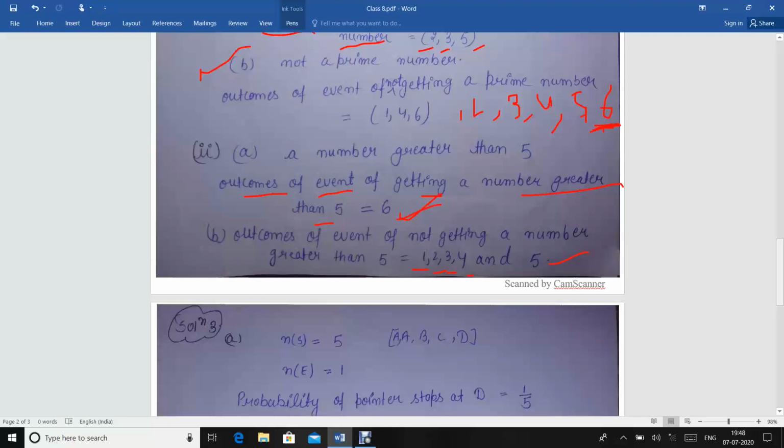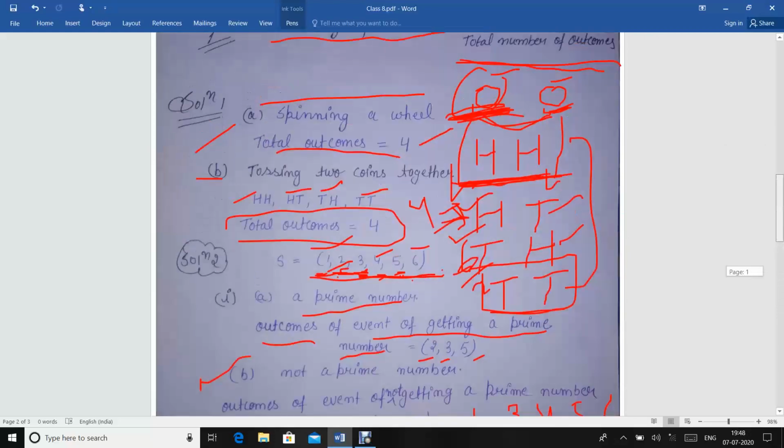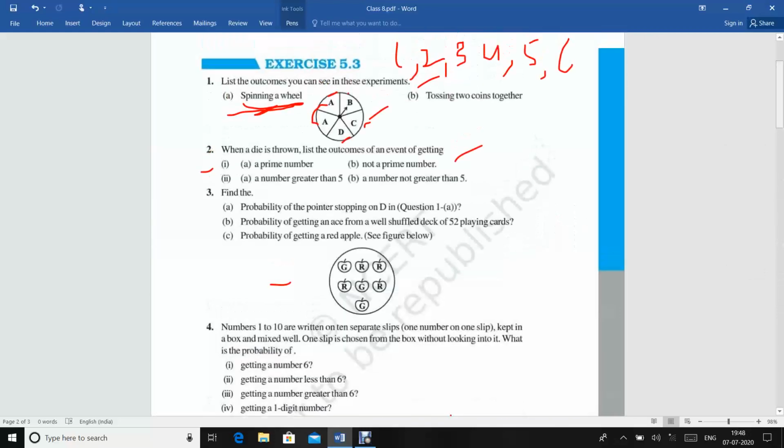Let us move towards the next question. Find the probability of the pointer stopping on D in question 1A, in this part: probability of the pointer stopping on D. Now you can see that in this spinning wheel there are pointers A, B, C and D.